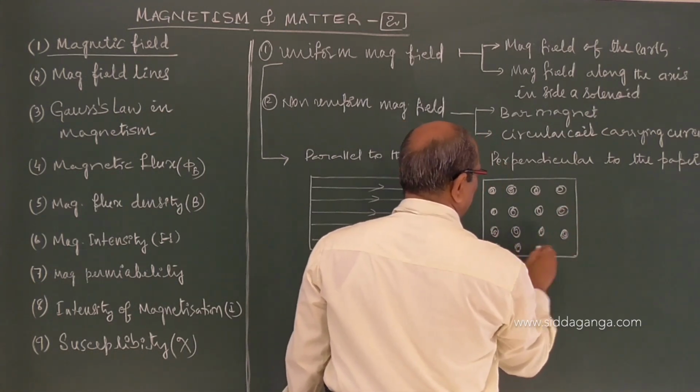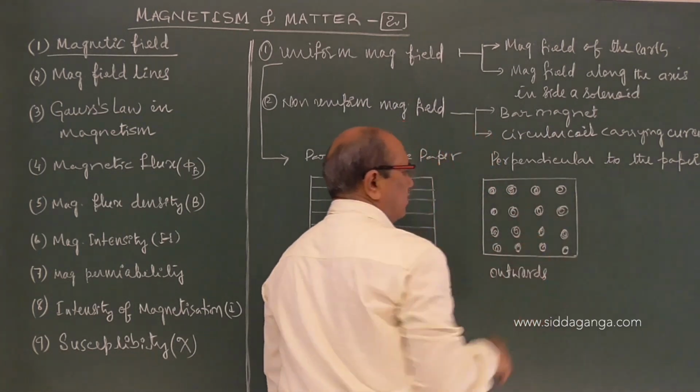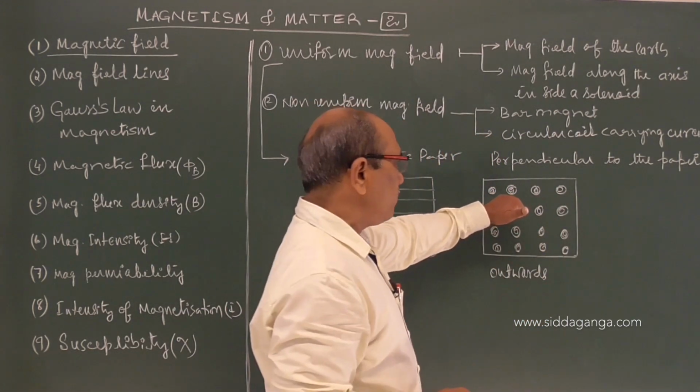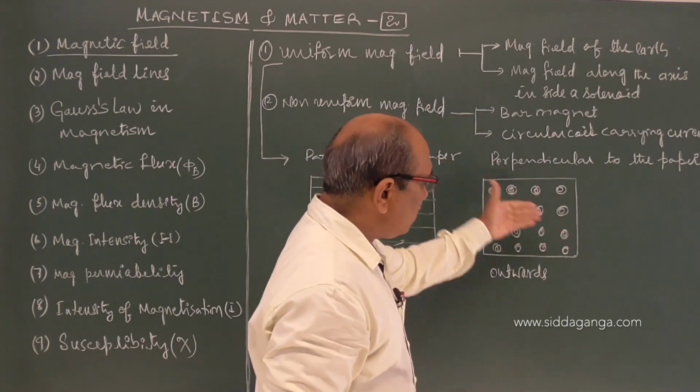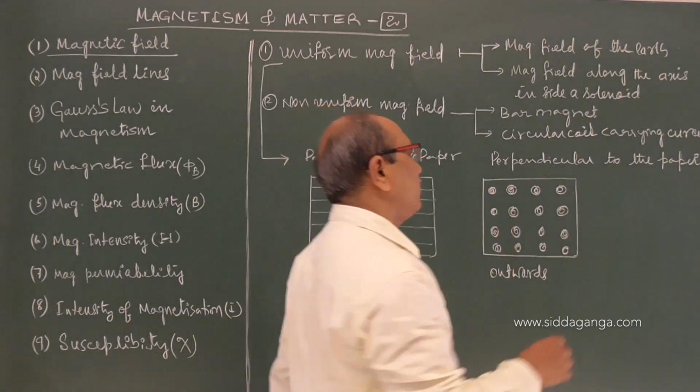This represents a magnetic field that is uniformly spread and emanating out of the paper, normal to the paper.